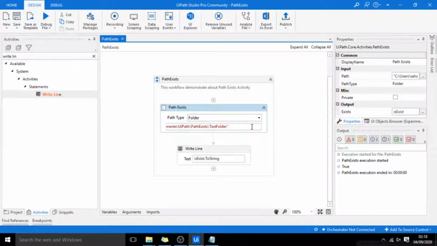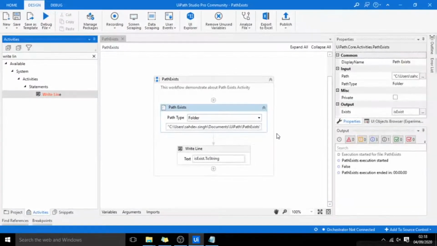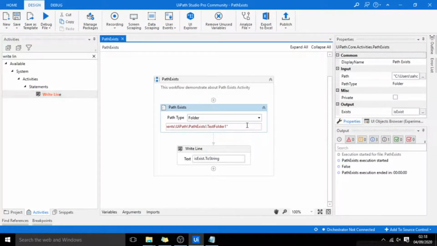If I make it as new folder 1, I will execute this again. This time I am getting false, means this folder new folder 1 does not exist. Now I'll check for files.